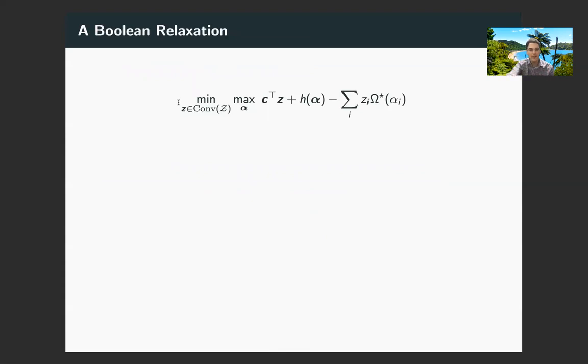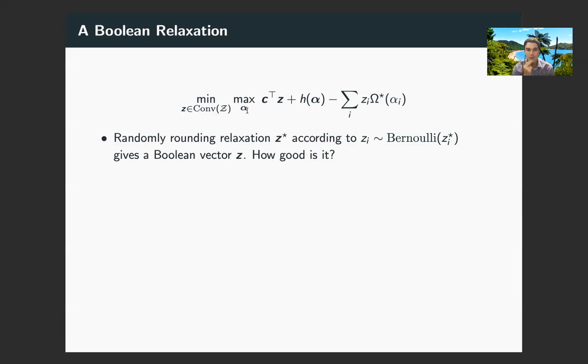Specifically, we can relax the constraint that z is in some set mathcal Z, which is merely requiring that z is within its convex hull. After we do that, we can then solve this problem to get a solution to the relaxation. You could do this by either reformulating it, taking the dual again with respect to alpha, and then solving a linear or second order cone problem, or you could simply apply a cutting plane method like the in-out method on the convex relaxation. After we do that, we get some solution z star, which in general will not be integral.